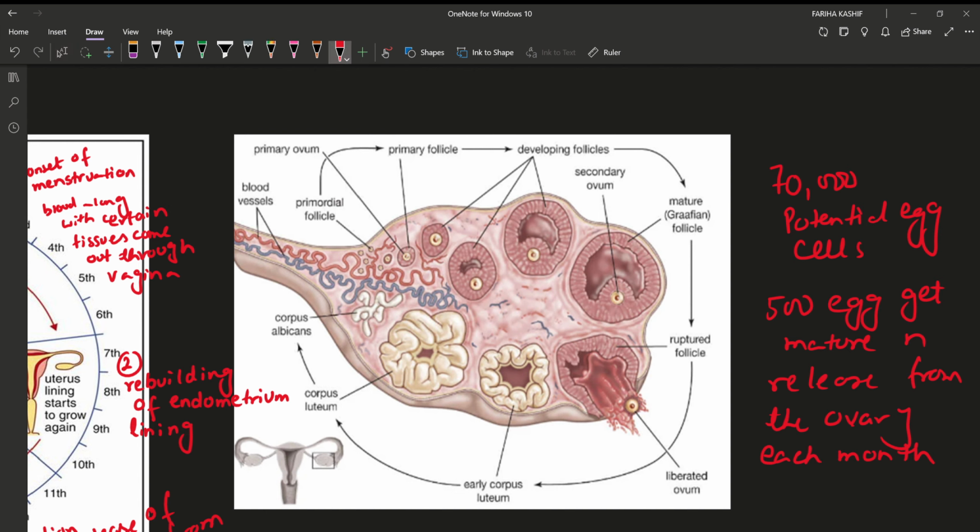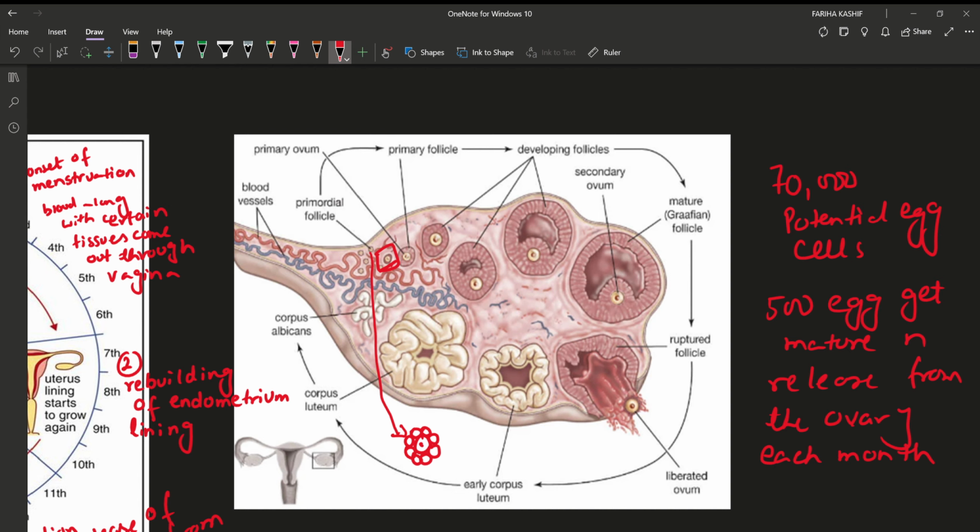Now, initially this is the immature egg cell. This immature egg cell is surrounded by a single layer of follicle cells. This is called the primordial follicle. Its name is not part of your syllabus, so no need to remember it.